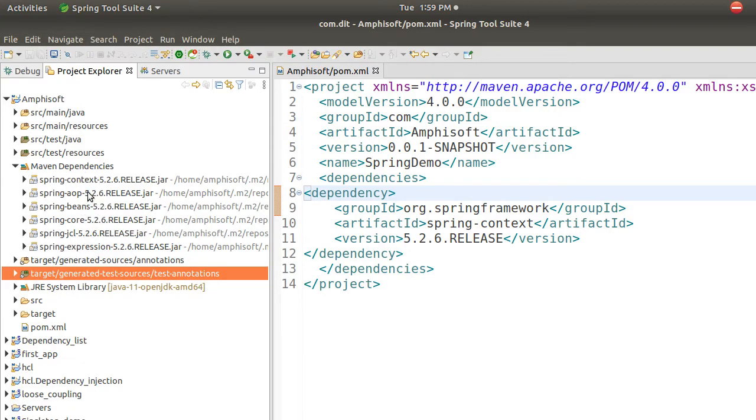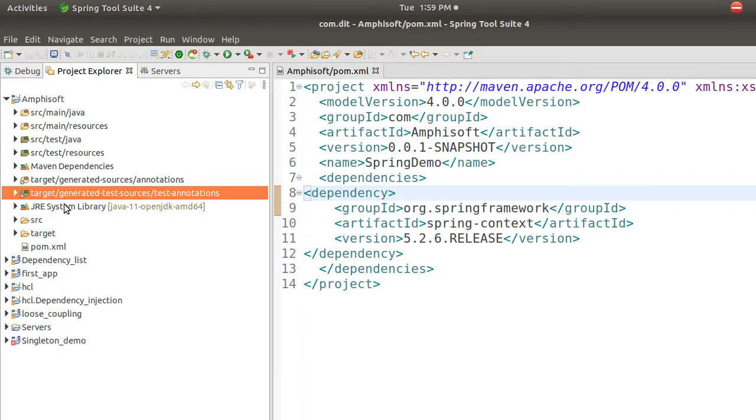task. Moving forward, I need more dependencies. I keep adding dependencies here, and Maven will automatically download and give it to me. I don't want to do it. Maven will do it for me. Okay, so this is the second step.